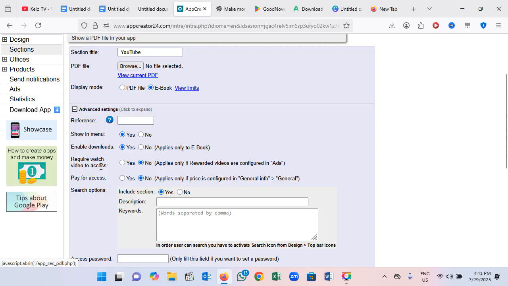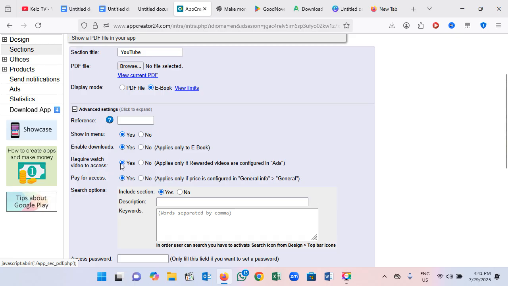Here, require watch a video to access. If you want to put an ad from AdMob, you can say yes. Okay, so here pay for access, say yes. So when the user doesn't want to pay for access and wants to watch an ad on your app to continue, you put yes on this require watch video to access.